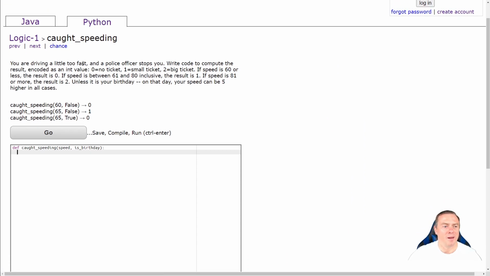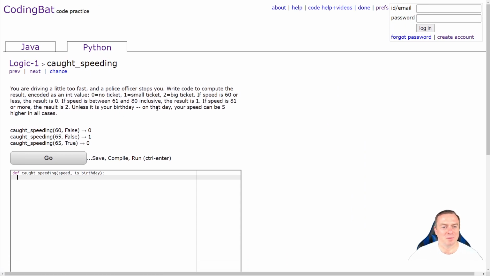Totally up to you. Right, you're driving a little too fast and the police officer stops you. Write the code that computes the result, encoded as an int value. So 0 is no ticket, 1 is a small ticket, 2 is a big ticket. If the speed is 60 or less, the result is 0. If the speed is between 61 and 80 inclusive, the result is 1. If speed is 81 or more, the result is 2. Unless it's your birthday, so that the speed can be 5 higher in all cases. Okay.